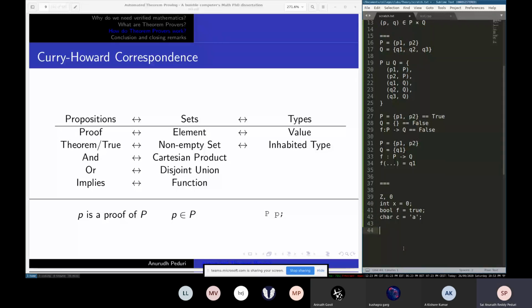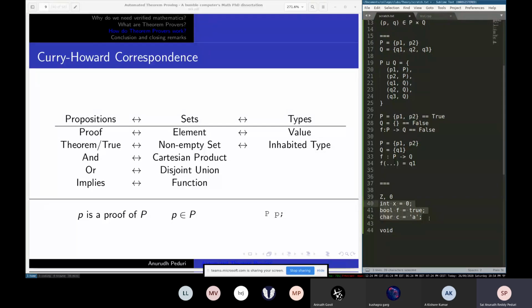Can somebody give me an example of an empty set, or a type which has no values? A void. Yep, exactly. Void is a type that has no values. So it's a valid type. When you say return void, you're actually returning nothing. So these are all non-empty sets, which correspond to true things.